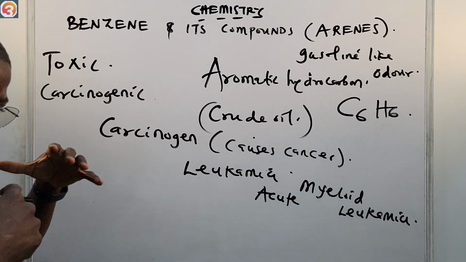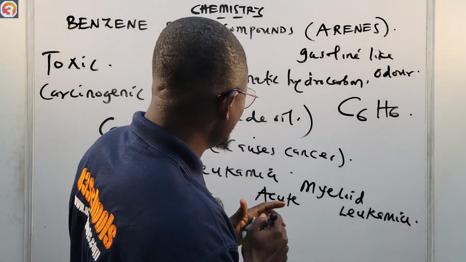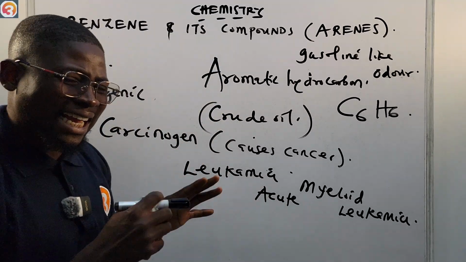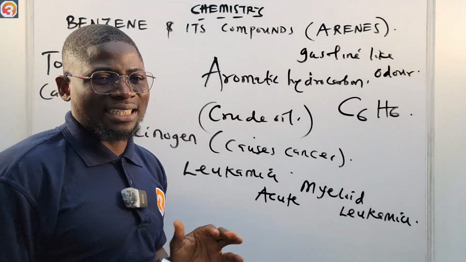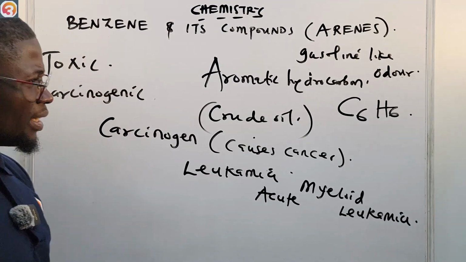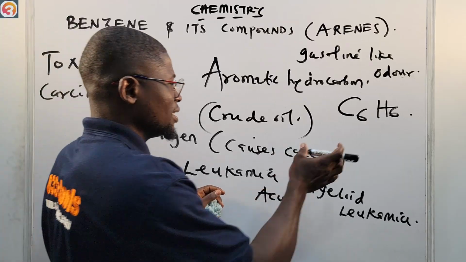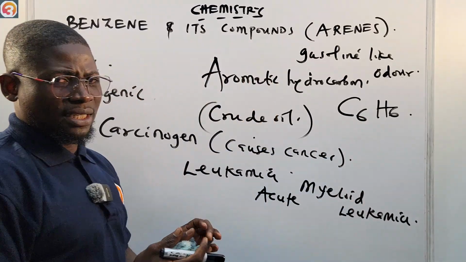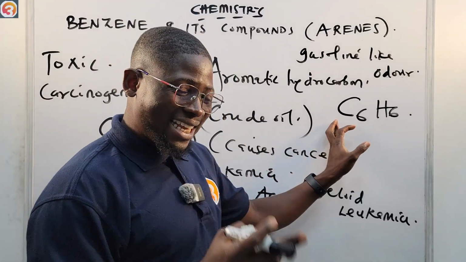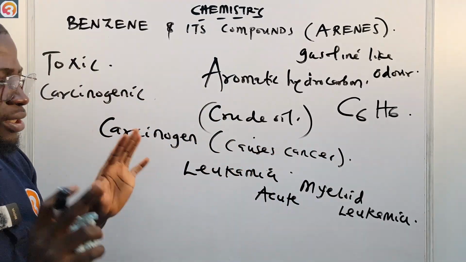So when you overexpose yourself to benzene, you are going to have leukemia. Please, benzene is a carcinogen. It causes cancer. You have to take note of that. Now, benzene has a formula of C6H6. You must take note of that.